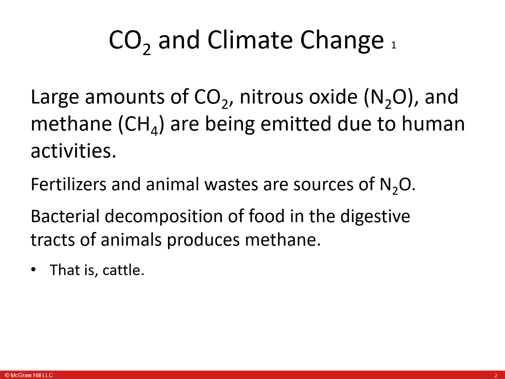Carbon dioxide, nitrous oxide, and methane are being emitted due to human activities. Fertilizers and animal waste are sources of nitrous oxide. Bacterial decomposition of food in the digestive tracts of animals produces methane, for example, in cattle.